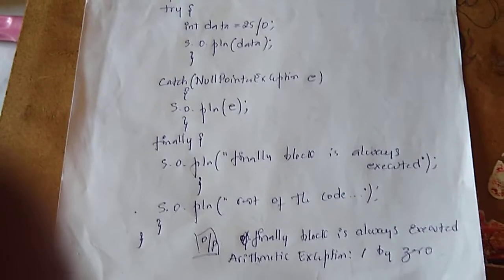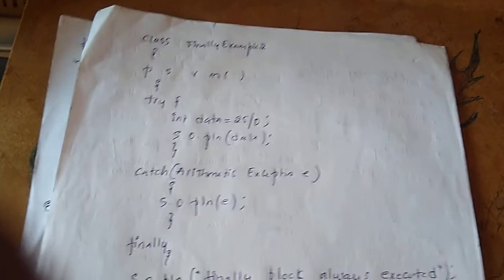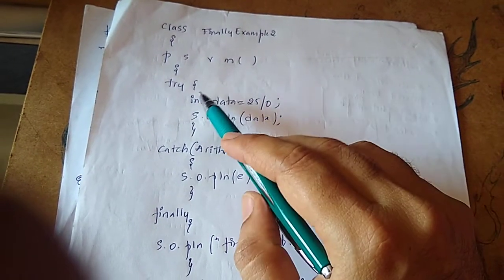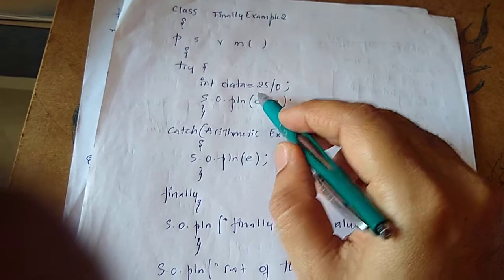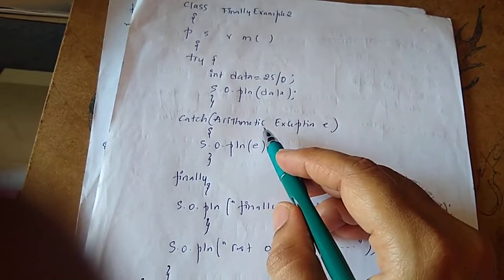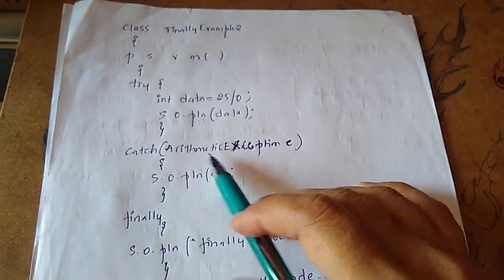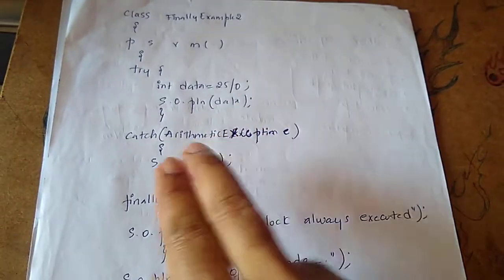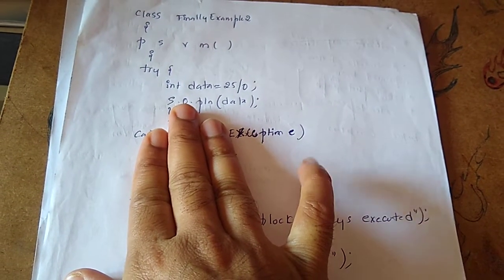I'll take one more example program. Class FinallyExample2, public static void main. There's a try, again the same program. Here we'll get an exception, but now I've written ArithmeticException. Here it is generating an ArithmeticException, and I've written ArithmeticException. If you don't remember the name, just write Exception space e. That is more than enough.